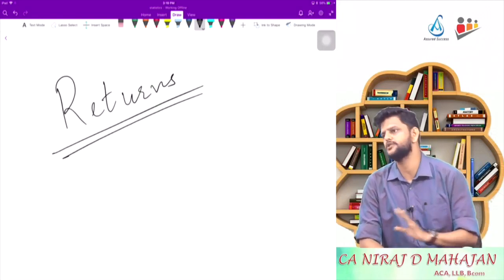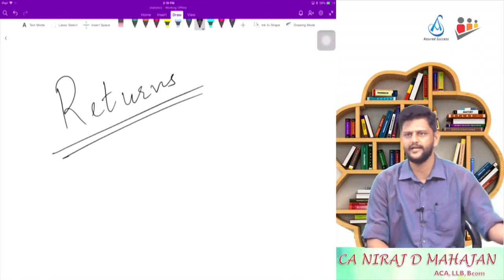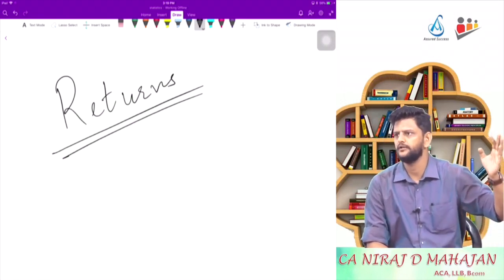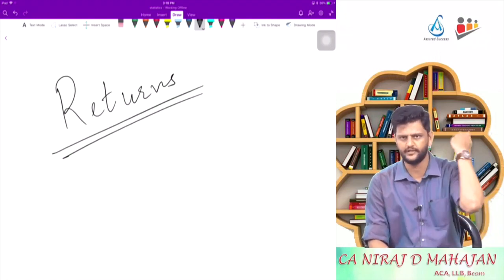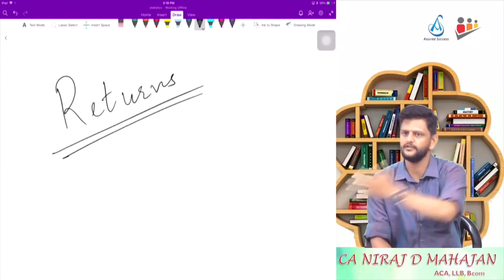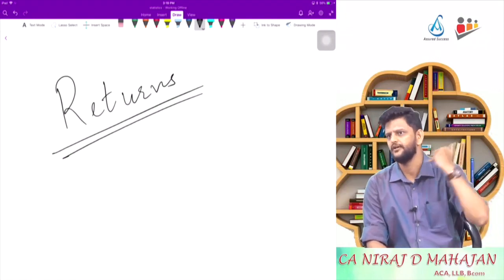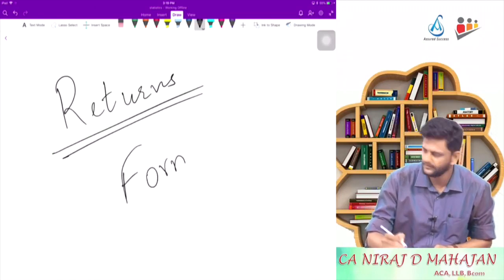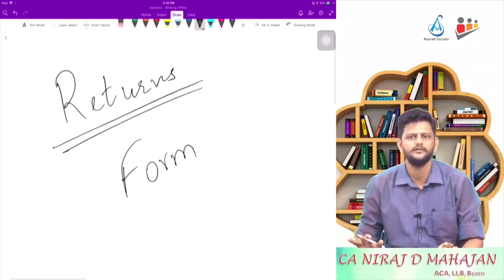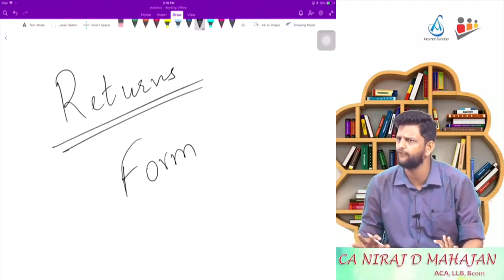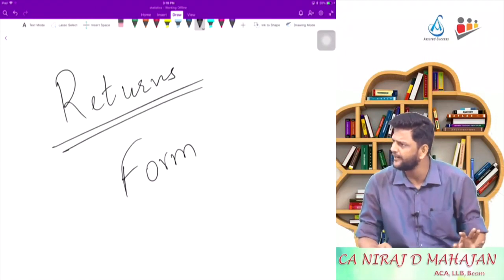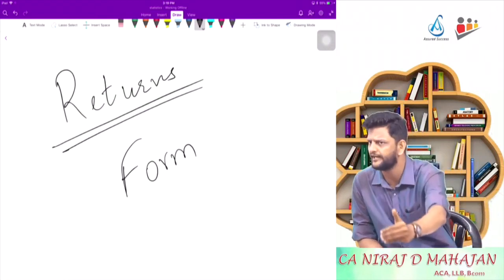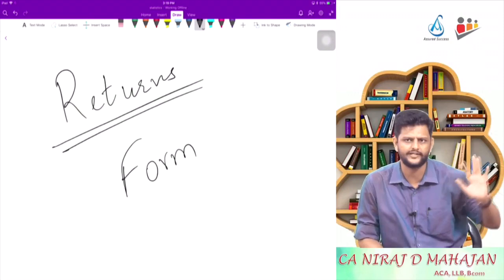Whenever we use this word returns in income tax, GST or Companies Act, this returns doesn't mean something is coming in return. It doesn't mean a refund. Returns means nothing but basically a form. It's basically a form in a prescribed format. You fill that form, and then you submit it to the relevant authorities.